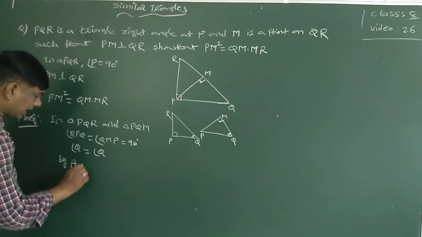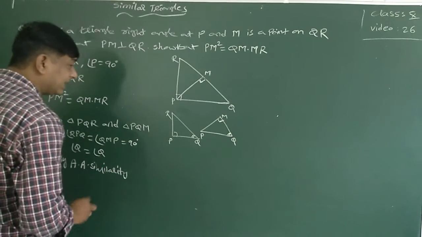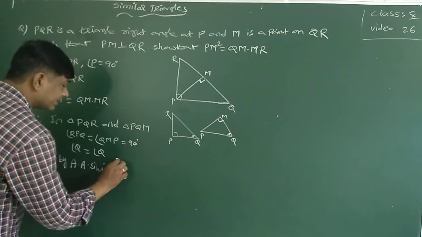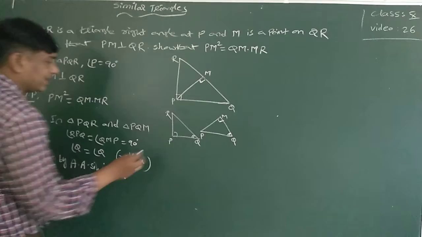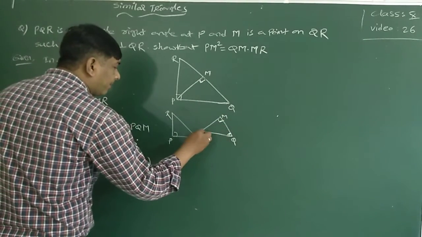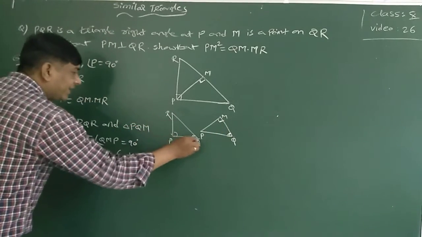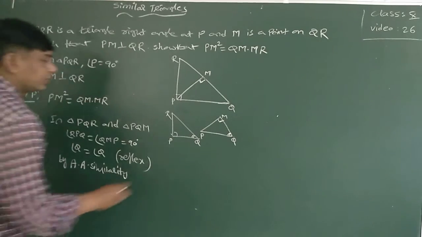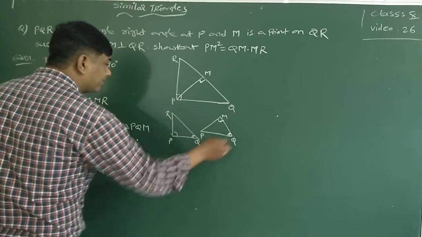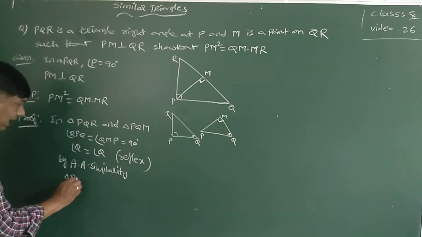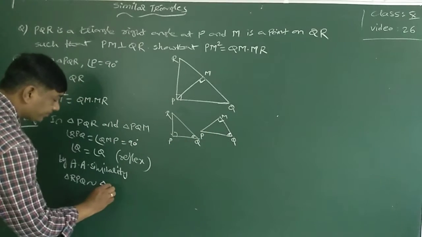By angle similarity, this is the reference value. By angle similarity, triangle PQM is similar to triangle RPQ.